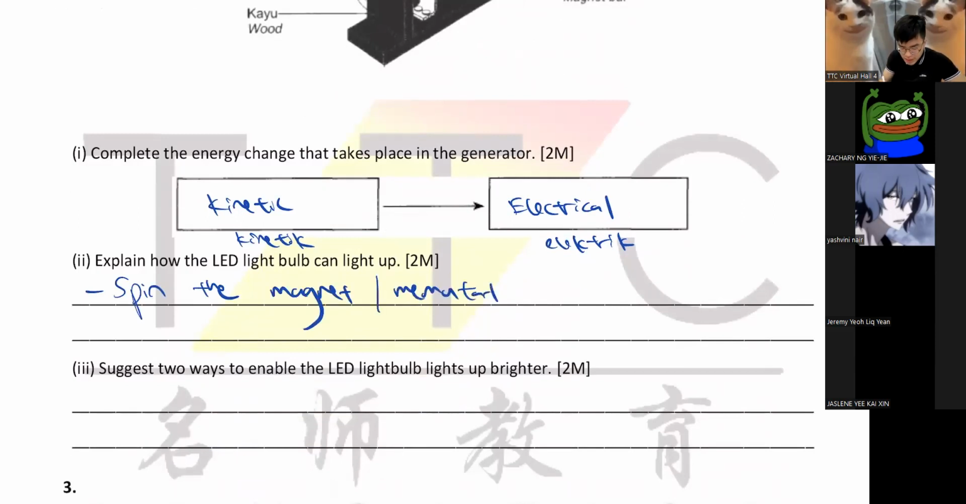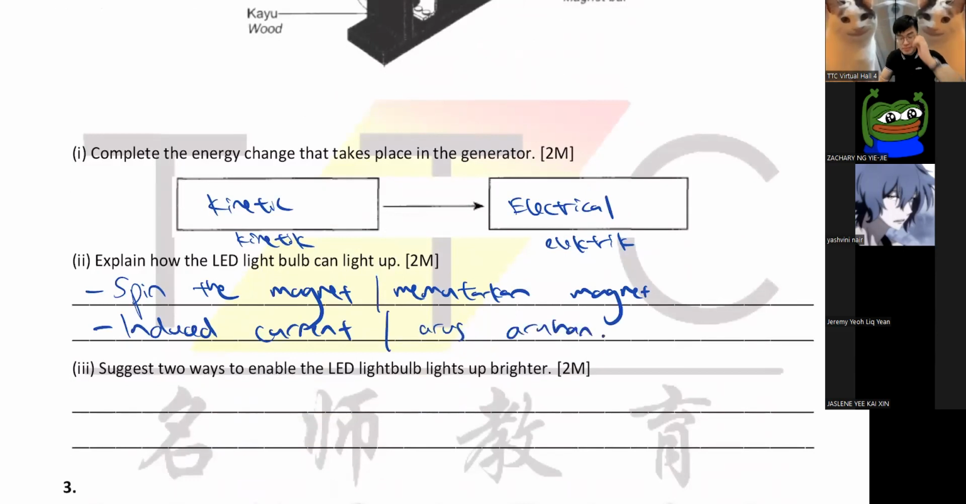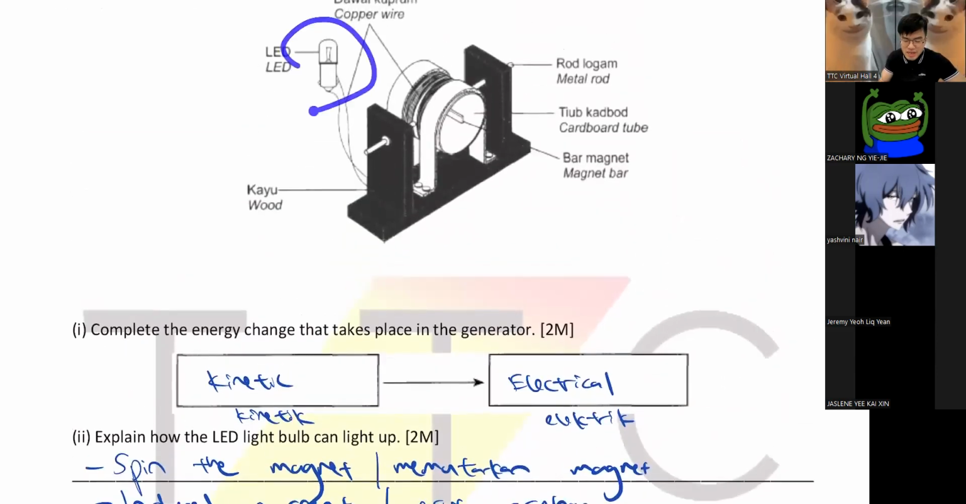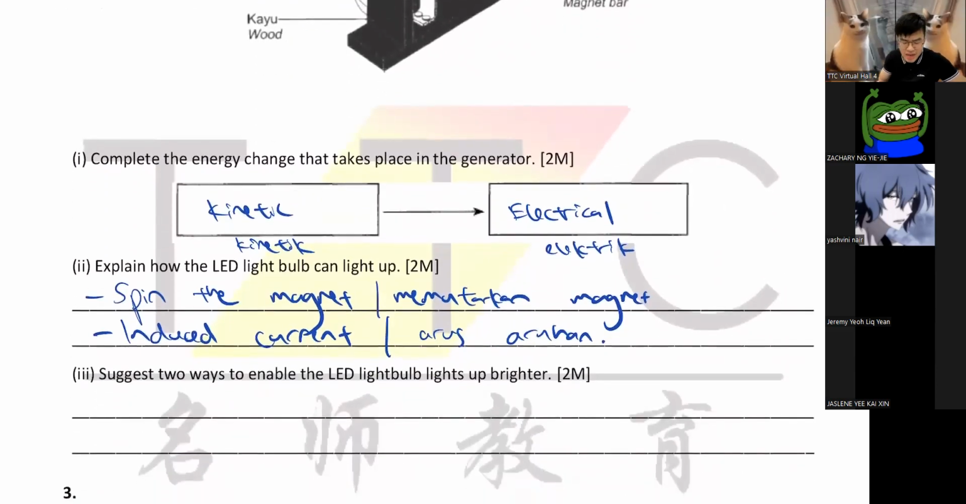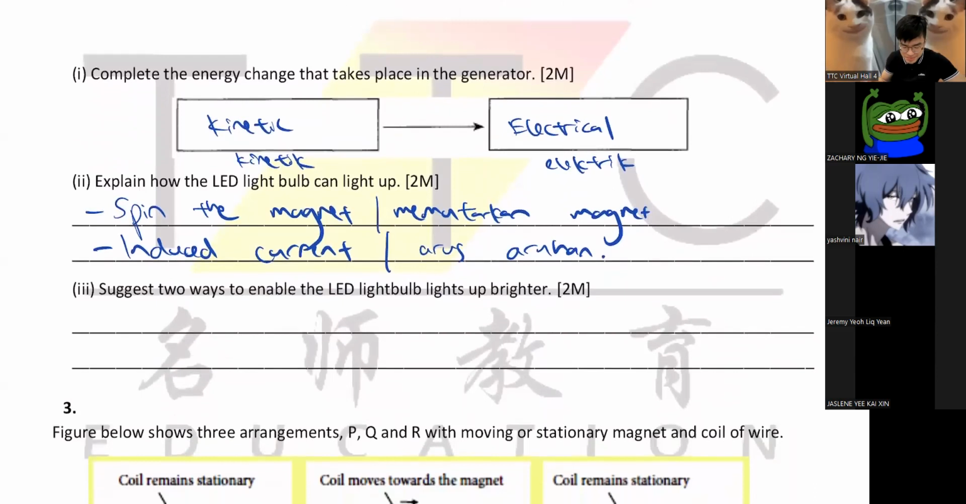Right, memutarkan magnet. So when you spin this thing, you will create something called induced current. Okay, menghasilkan arus aruhan. You will get an induced current. So with this induced current, this LED will light up. All right, you remember what a current is, okay, AC and DC? You learned current last year in Form 2, chapter 7. Okay, that electricity chapter.